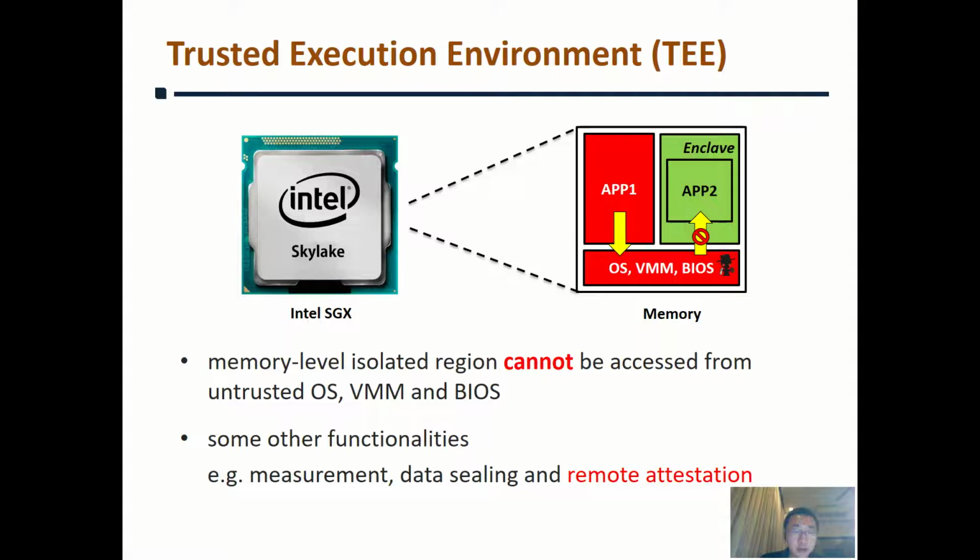Trusted execution environments such as Intel SGX offer a pragmatic solution to reduce these costs. It creates an isolated region in memory called the enclave. The adversary cannot access data in this region from the untrusted operating system, hypervisor, and BIOS. Additionally, it provides other functionalities, such as measurement, data sealing for allowing data to be reloaded into the enclave after verifying integrity, and remote attestation, which allows the user to verify whether the code has been loaded into the enclave securely and correctly.